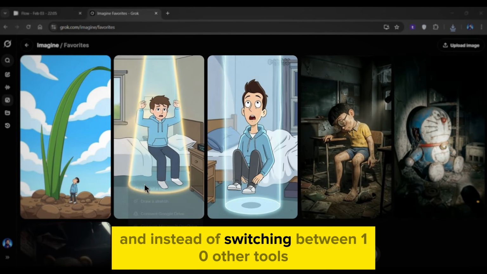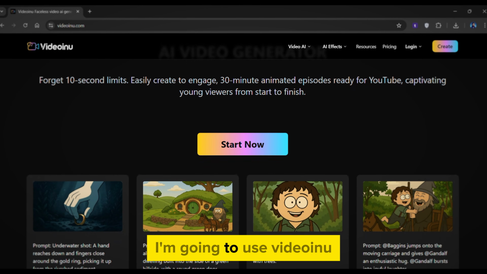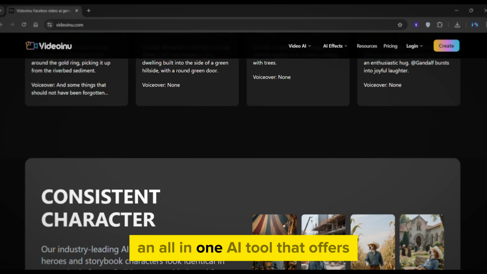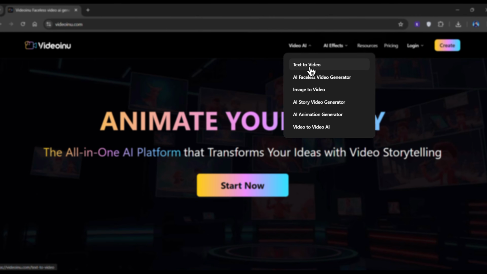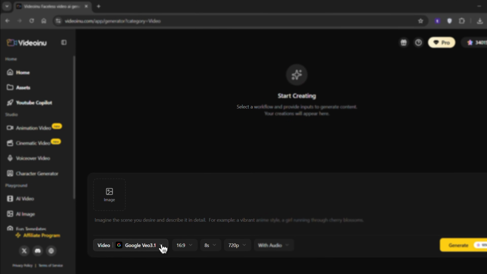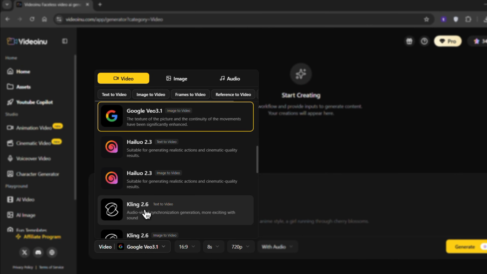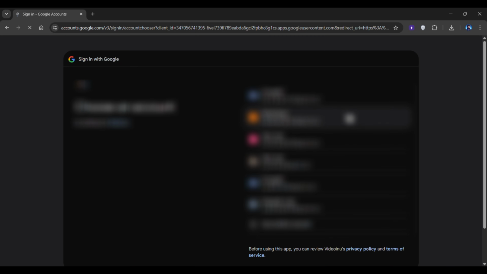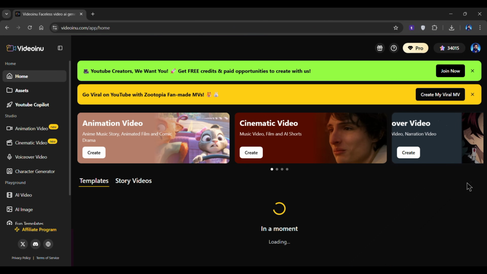Now we move on to generating the assets. And instead of switching between 10 other tools, I'm going to use Voiceover, an all-in-one AI tool that offers text-to-video, image-to-video, and a bunch of other features. With several popular AI models like Veo, Kling, and more. Once you sign up using the link in the description, you'll be brought to this dashboard.